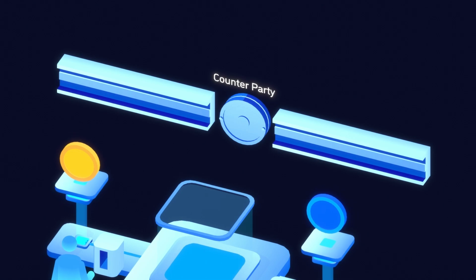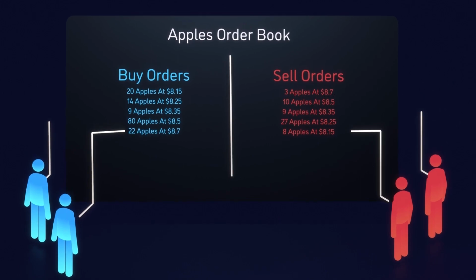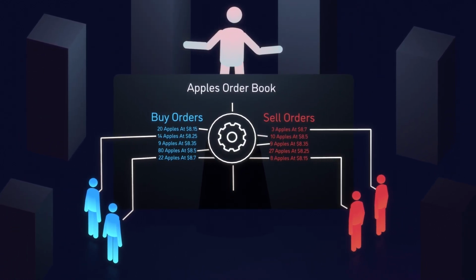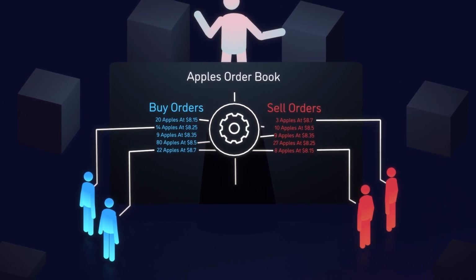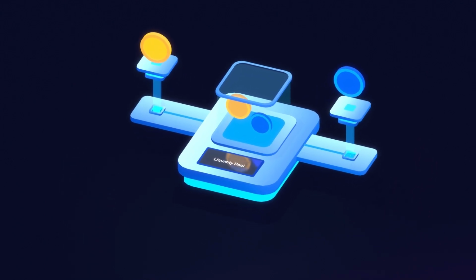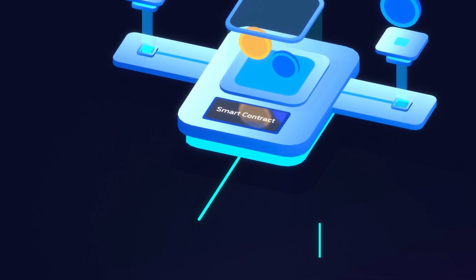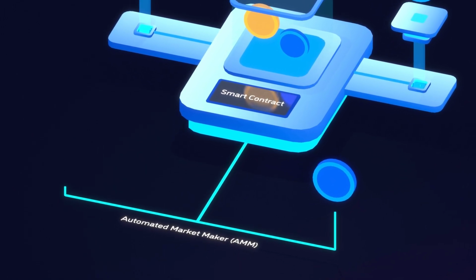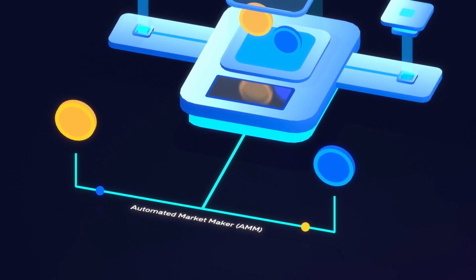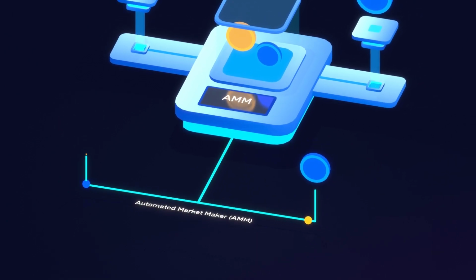Typically, a centralized exchange would run an order book that lists the current amounts and prices that are available in the market, and then use a matching engine to pair up buy and sell orders for exchange. In a decentralized exchange, however, there is no third party who keeps the order book. This is where the liquidity pool comes into play, as the funds used to facilitate the exchanges can be held in a smart contract that is controlled by an automated market maker, also known as an AMM. An AMM uses a function that maintains the supply and demand equilibrium.